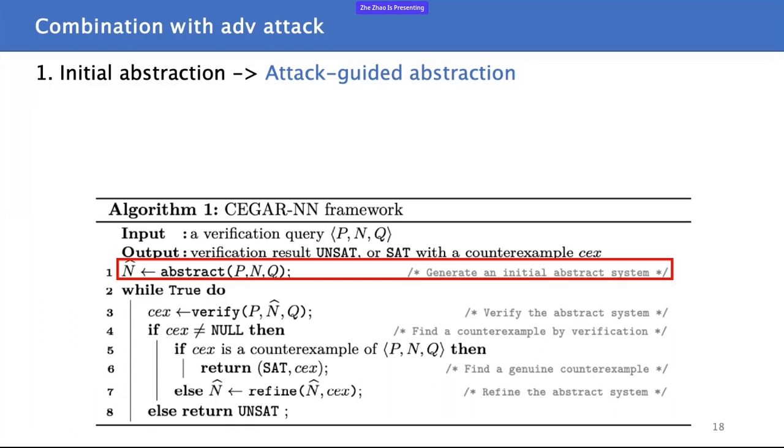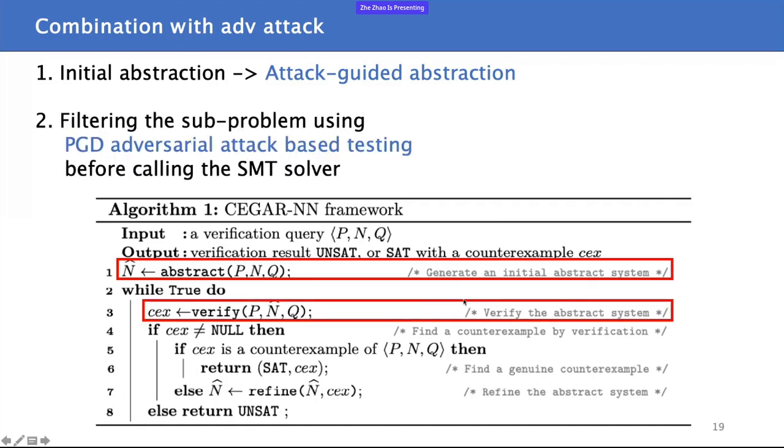So, turning back to the CEGAR algorithm. Compared with the original CEGAR-NN, we take advantage of the PGD adversarial attack to get an early stop of the initial abstraction in line 1. We use a very small time cost to perform a simple test of the abstracted neural network after each abstraction. And we also store previously generated samples for reuse in the subsequent abstractions. So this is the first optimization.